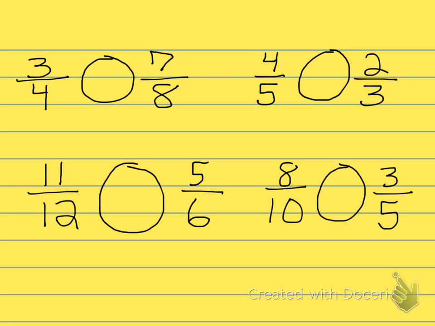Some of them you can simplify to make a common denominator. For example, 8/10 and 3/5. You might want to try changing 8/10 to fifths by simplifying that fraction. That would be a good way to go. You also need to get in the habit of simplifying fractions, so that's an important skill as well.